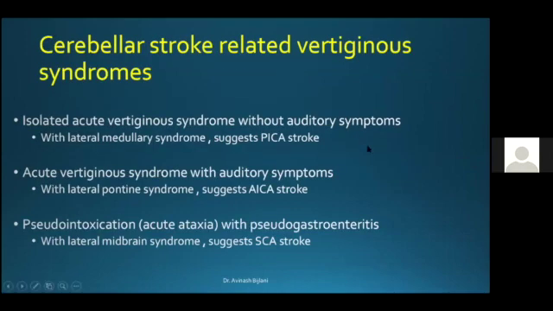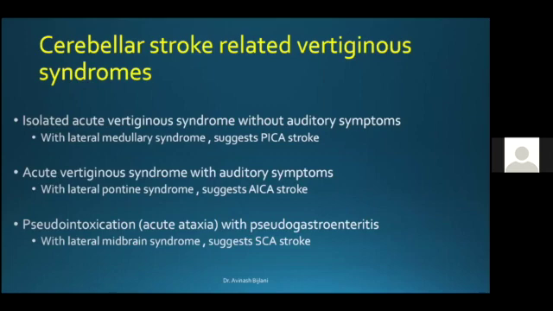So now coming to the central nervous system, that is the central disorders, when do we suspect them and how do we suspect them? So we'll come to cerebellar stroke related vertiginous syndromes. Isolated acute vertiginous syndrome without auditory symptoms suggests, let's make it very simple, a PICA, that's a posterior inferior cerebellar artery stroke, or the lateral medullary syndrome, or the Wallenberg syndrome as we call it.